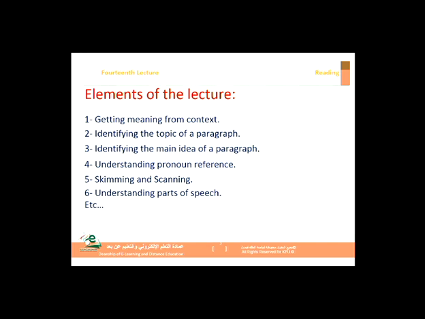Okay, today we are going to talk about the topics and the skills that we have taken in this course. Getting the meaning from context, identifying the topic of a paragraph and the main idea as well, understanding pronoun reference, skimming, scanning, understanding parts of speech, prefixes, suffixes, compound words, figurative meaning and literal meaning.